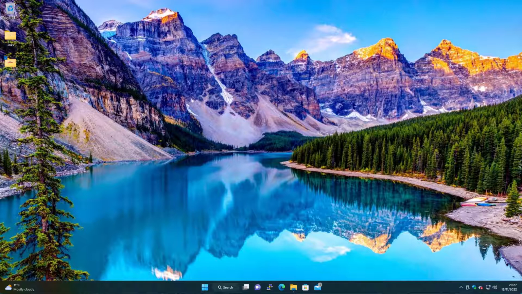But first things first, you need to make sure that your machine's set up and able to run it. So obviously, the most obvious thing, make sure it's on Windows 11, make sure it's up to date, make sure you've been into Windows Update, and there's no outstanding updates, and then you should be good to go.